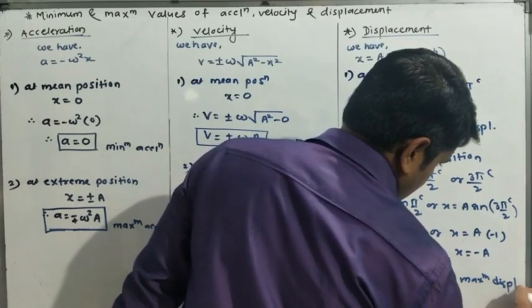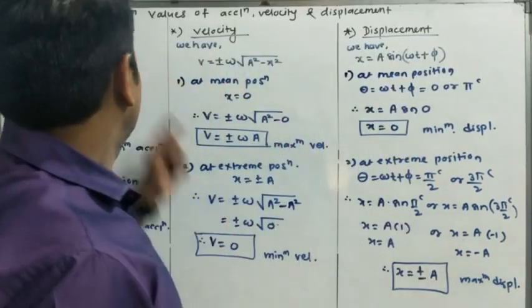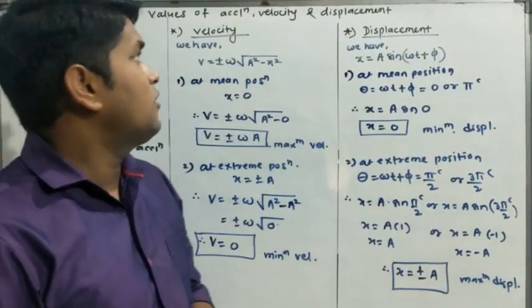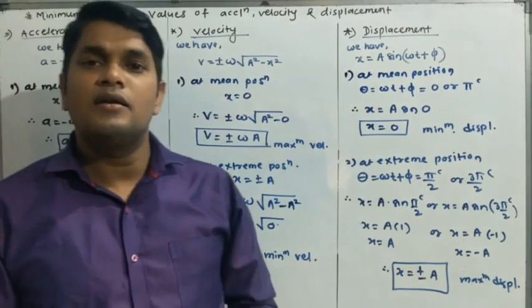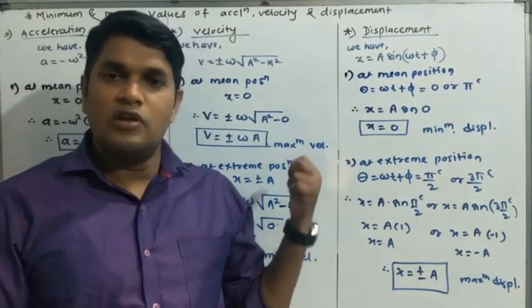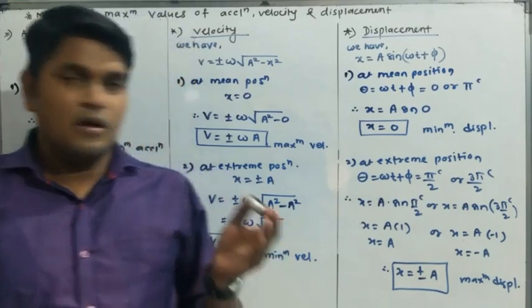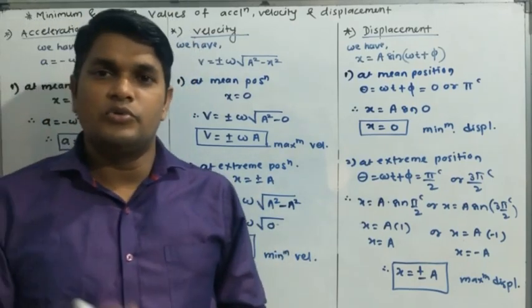This will be your maximum displacement. Okay, these are the maximum and minimum values for acceleration, velocity and displacement. Okay, the question is only for 1 mark. It is either one line or MCQs. Understood?